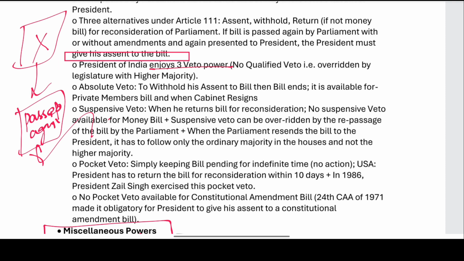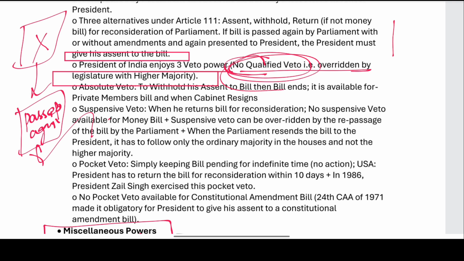So the president enjoys three different veto powers. There is no qualified veto, where the bill is overridden by the legislature with a higher majority. What is a qualified veto? When the president rejects a bill, initially the bill got 100 votes. Next, the bill must get more than 100 votes.